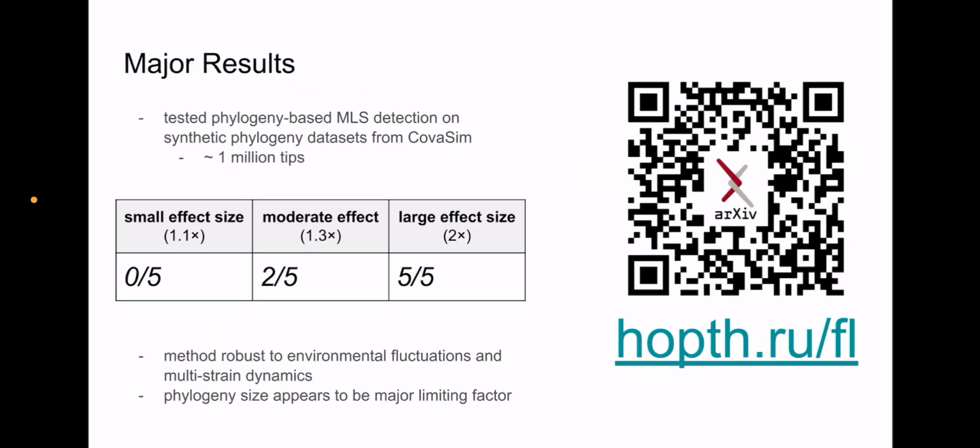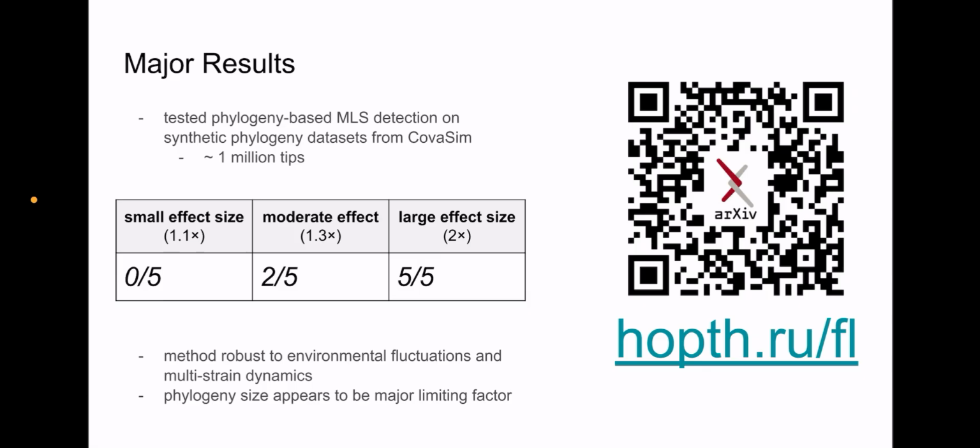To test the accuracy and sensitivity of the method under challenging conditions, we generated test datasets using an agent-based epidemiological model of COVID-19. These synthetic datasets comprised phylogenies of about 1 million tips, and we ran screens for multilevel selection effects of different magnitudes, ranging from small to large effect sizes.